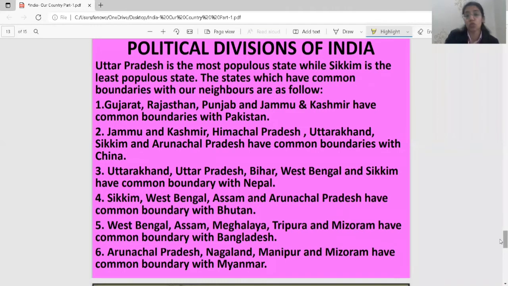You know which is the most populous state, where the most population is there? That is Uttar Pradesh. It is the most populous state. Very good. Uttar Pradesh, underline, keep on underlining. Uttar Pradesh is the most populous state. And if I talk about the least populous state, it is your Sikkim. Least populous state is Sikkim.